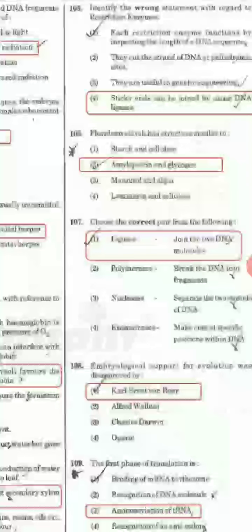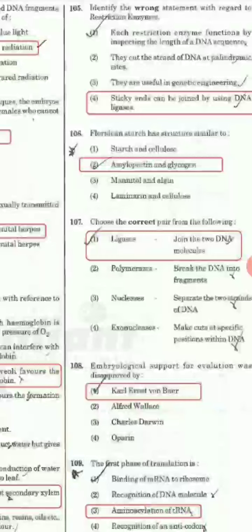Next is 107. Choose the correct pair from the following. Okay, so here ligase is correct because ligase joins two DNA molecules with each other. Next, embryological support for evolution was disapproved by, so it was disapproved by Karl Ernst von Baer. Next question, the first phase of translation. So first phase of translation is aminoacylation of tRNA.